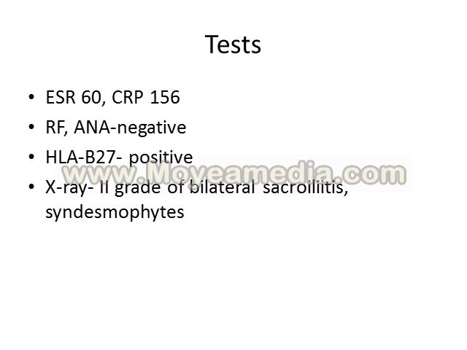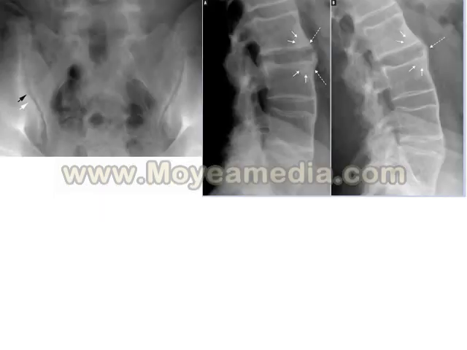So we have also here the enlargement of the joint space of the iliosacral joint, some subchondral sclerosis, but we don't see any erosions on the joint surfaces.